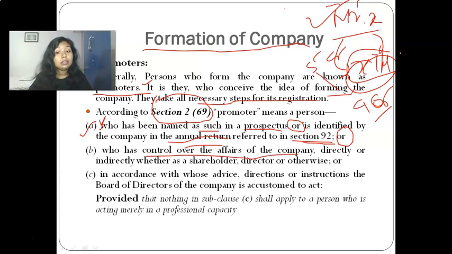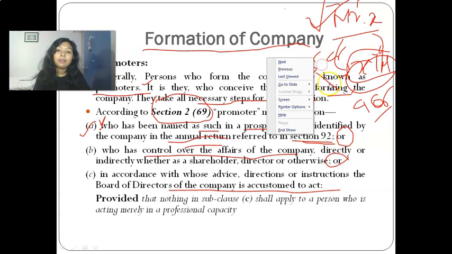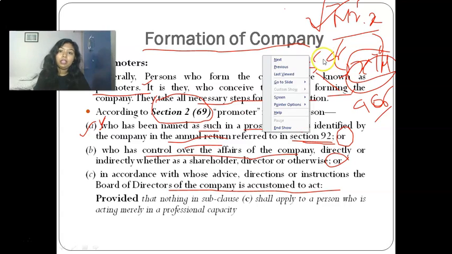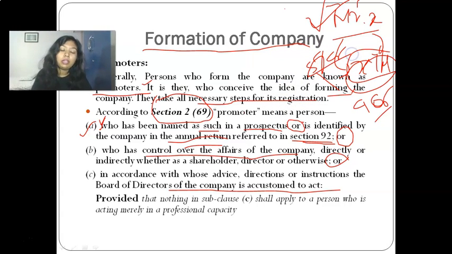So in that case, Mr. X will be considered as promoter, or a person in accordance with whose direction or advice or instruction the board of directors of the company is accustomed to act. What does it mean? Let me consider again Mr. X. He doesn't hold 5 crore, he holds 4 crore, let's say debt. He has given 4 crore debt to the company.